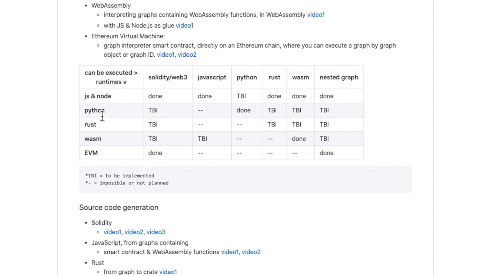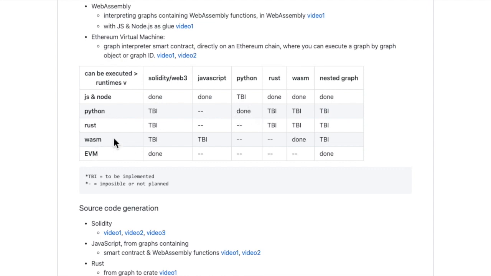The Python graph interpreter has support for Python functions. The WebAssembly graph interpreter written in Rust has support for WASM functions, and the Ethereum virtual machine graph interpreter can run other EVM functions and can handle nested graphs.